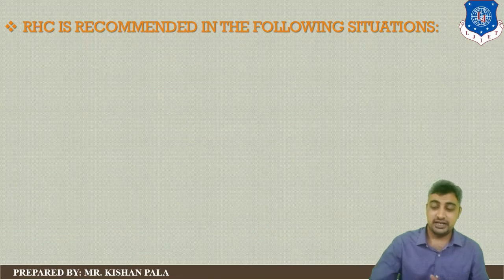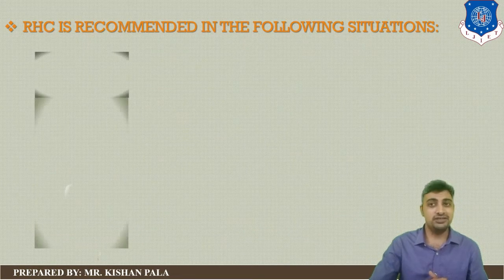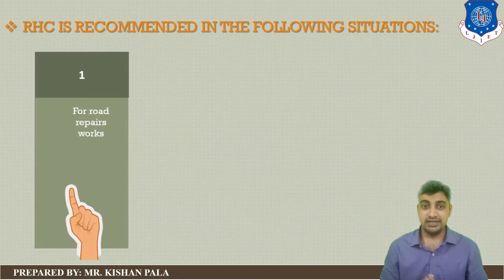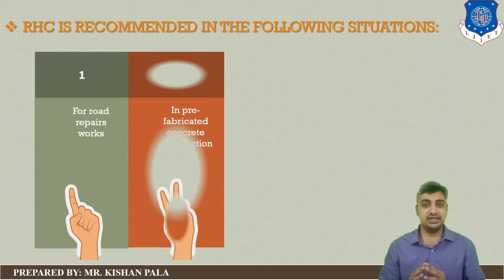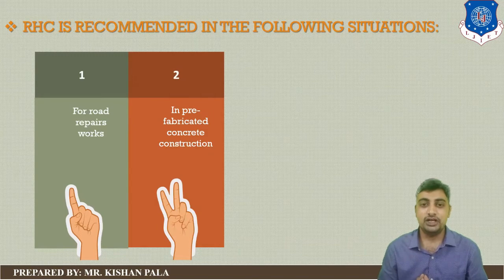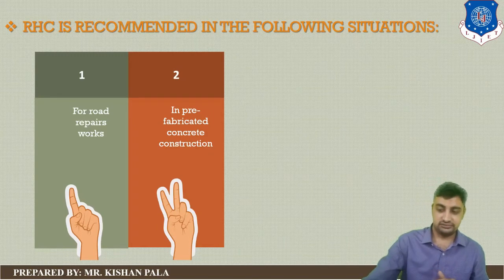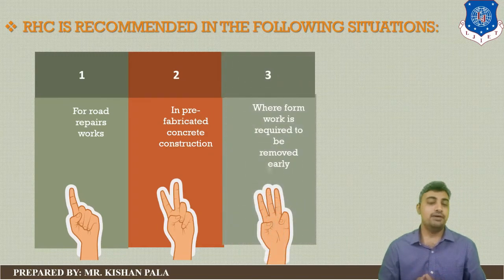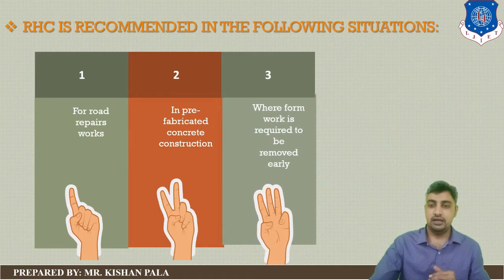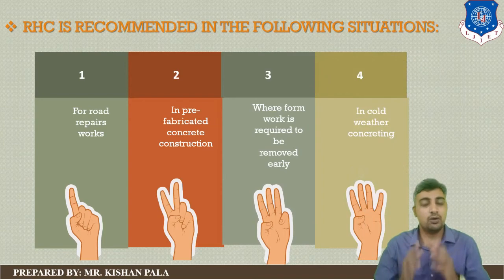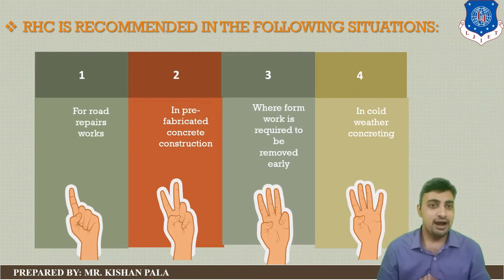Rapid hardening cement is recommended in the following situations. First one is for road repair works. Second one is in prefabricated construction work. Third one is where the formwork is required to be removed early. And fourth one is in cold weather concreting. So these are the recommended areas for rapid hardening cement.